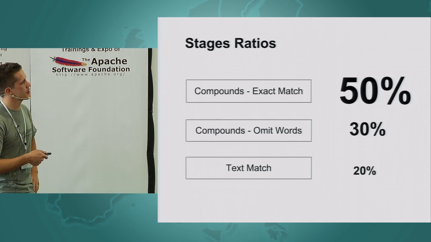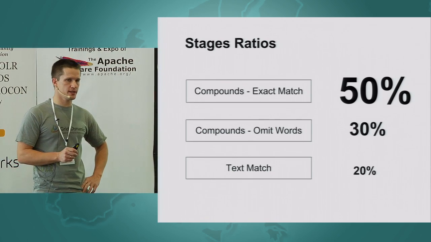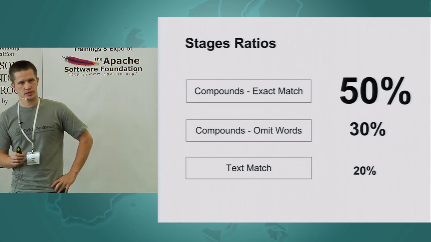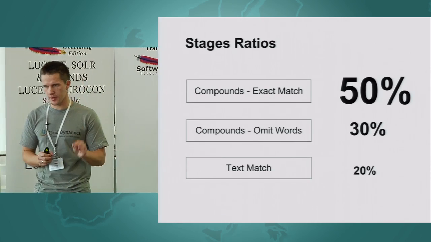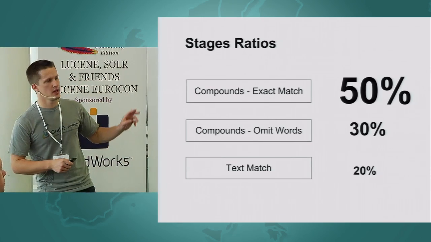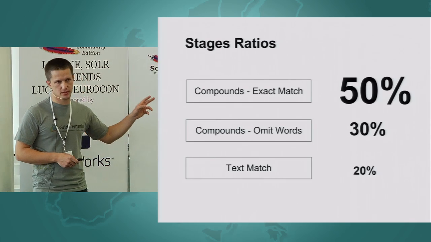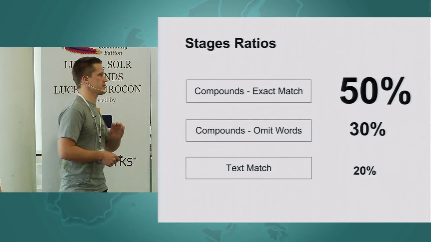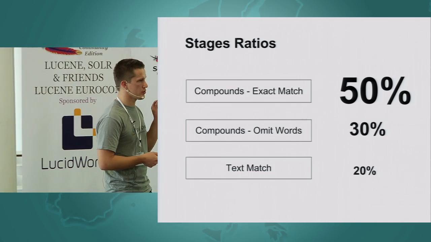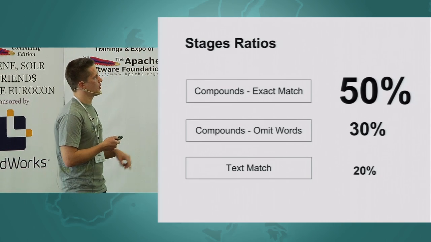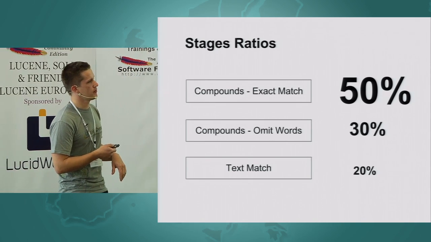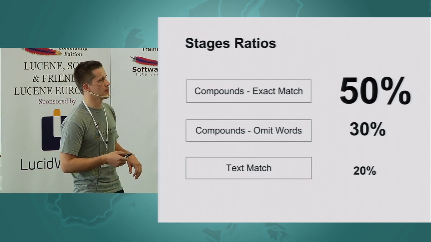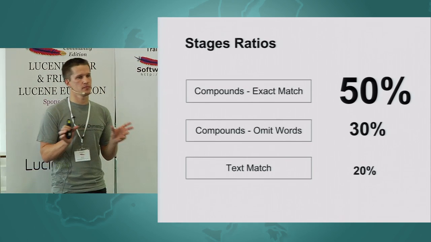It's these numbers for unique search phrases, but not for user searches. And it's really important because for user searches, we have much better numbers. Numbers for user searches are really incredible. So for unique search phrases, we are able to handle half of them, 50% of them, by that compound term parser,